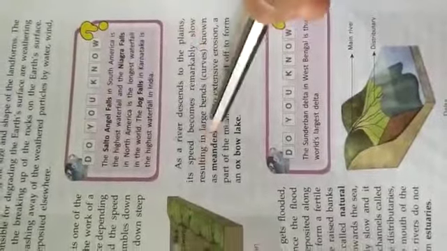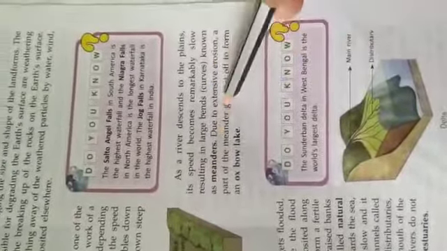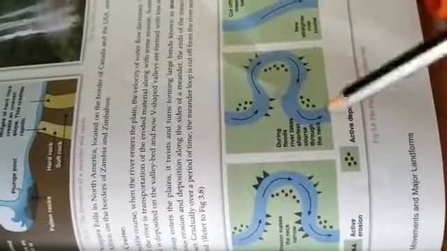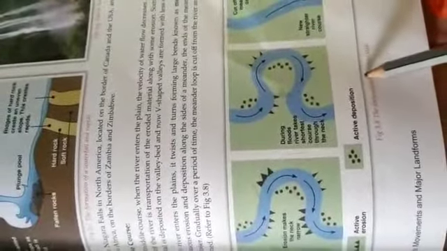As the river descends to the plain, its speed becomes remarkably slow, resulting in large bend curves known as meanders. Due to the extensive erosion, a part of the meanders gets cut off to form an oxbow lake. Look at this picture, the formation of Oxbow Lake.